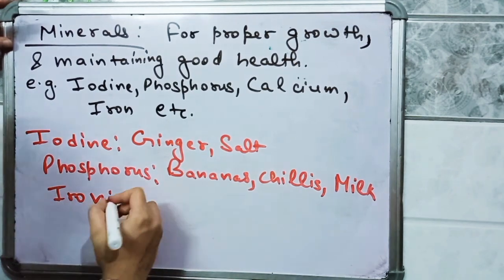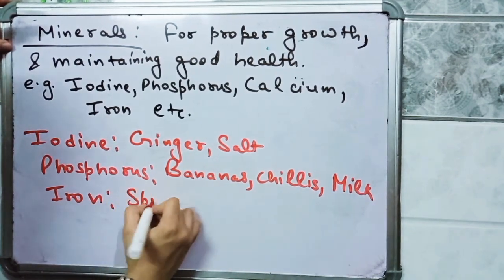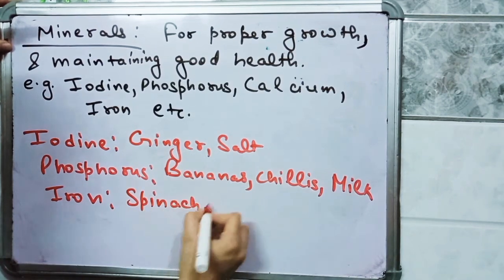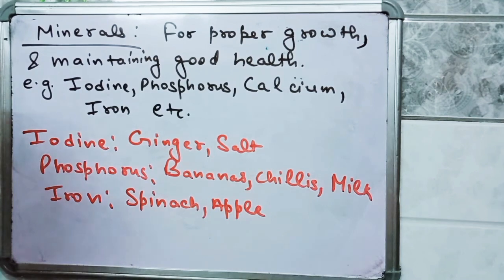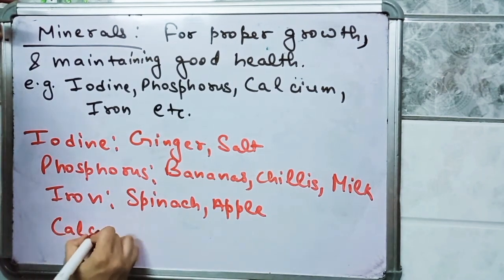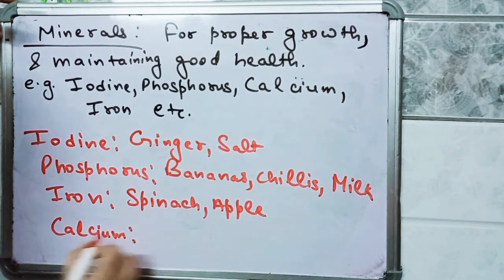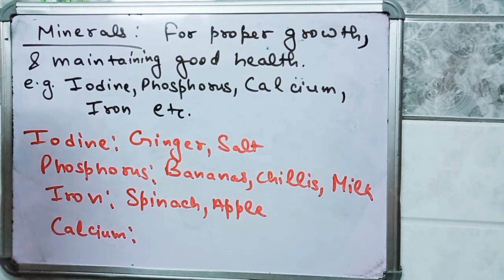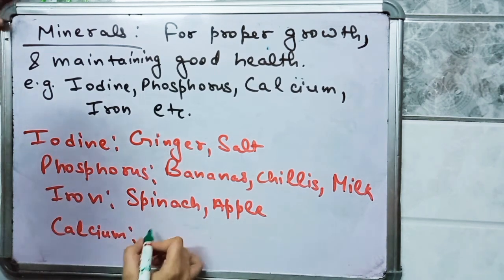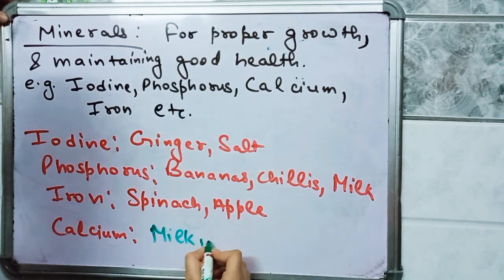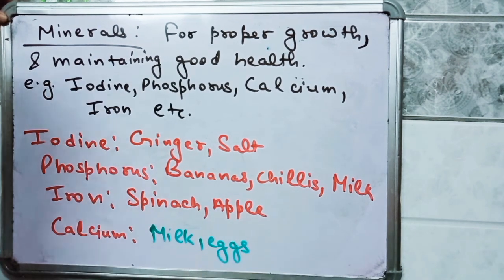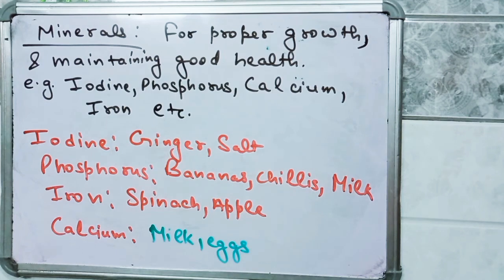So iron is present in spinach, apple, etc. Next is calcium. So calcium is present in milk, eggs, etc.